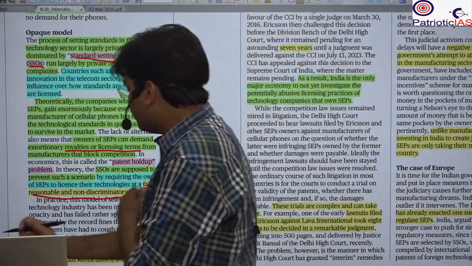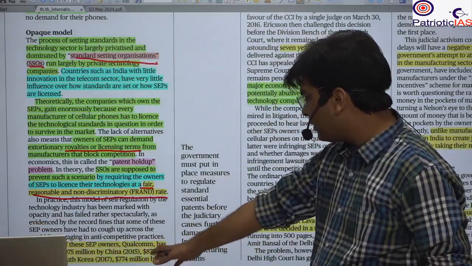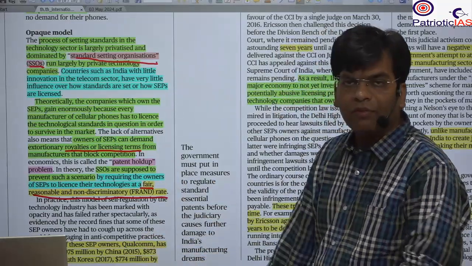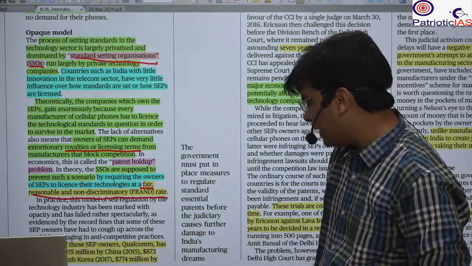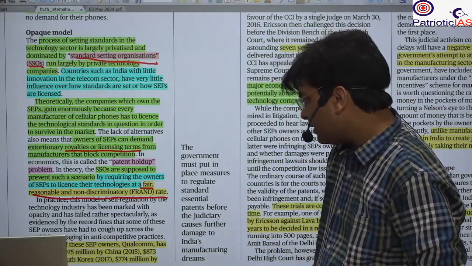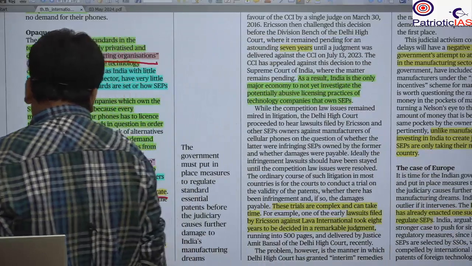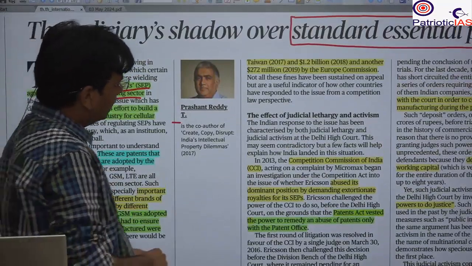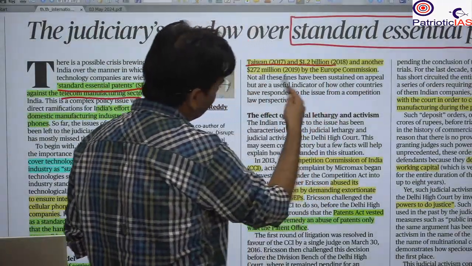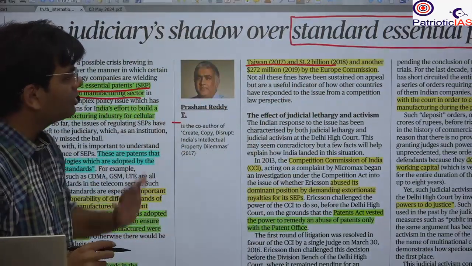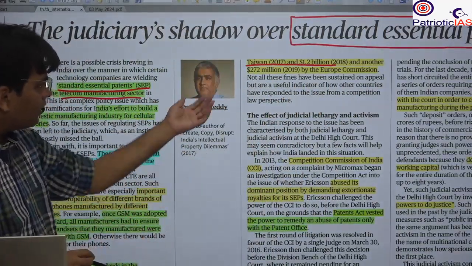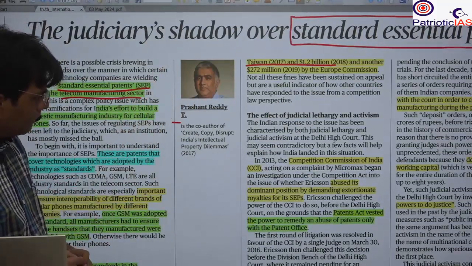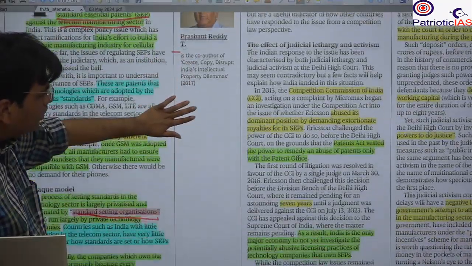Recently we have seen such misuse by many companies. One example given is Qualcomm, which has misused this, and there have been fines from different countries. Here it is given that China imposed a fine of $873 million, South Korea also, and there has been imposition of fines from Taiwan and other countries. This shows how there could be misuse and what is done by different countries. Even the European Union has put a $272 million penalty. So here you should be very careful.